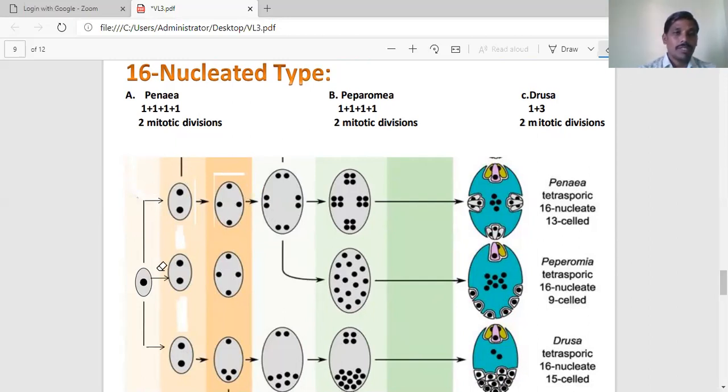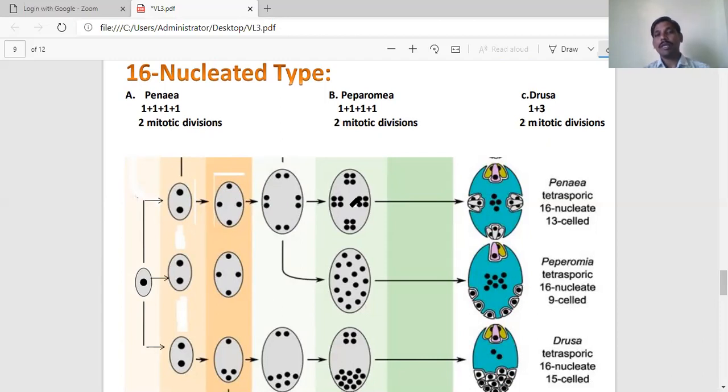So first you can go for the first meiotic division. The diploid MMC cell undergoes the first meiotic division. It gives two haploid nuclei. These two haploid nuclei undergo meiotic division too. It gives four. In which fashion are these four haploid nuclei arranged? 1 plus 1 plus 1 plus 1 model. These four haploid nuclei, arranged in four different directions, undergo mitotic divisions continuously, successively. So the two continuous mitotic divisions lead to the formation of 16 haploid nuclei.